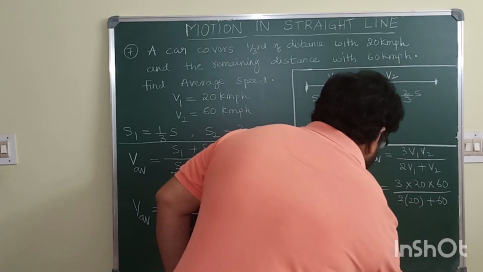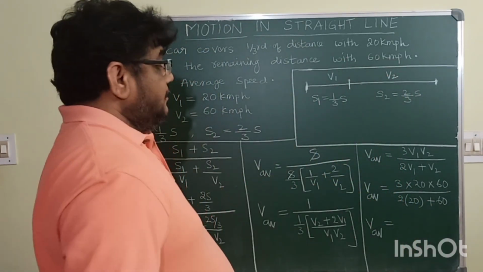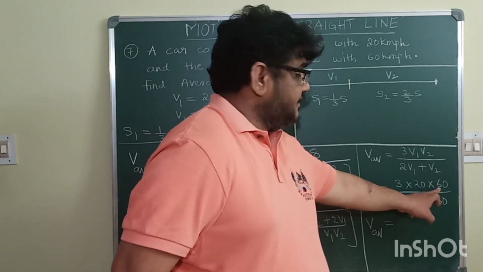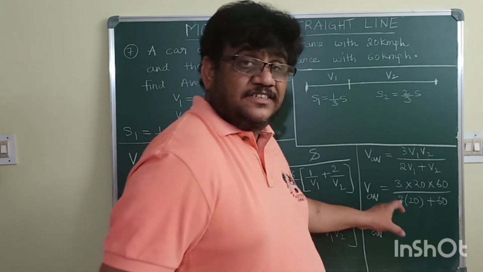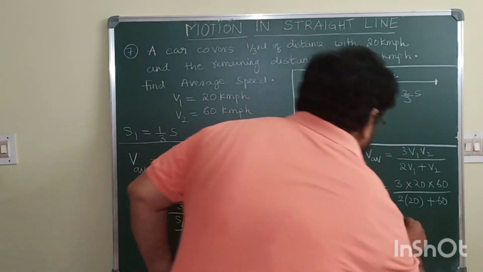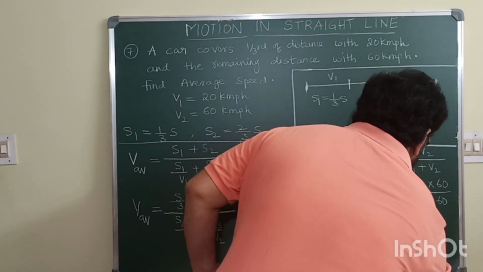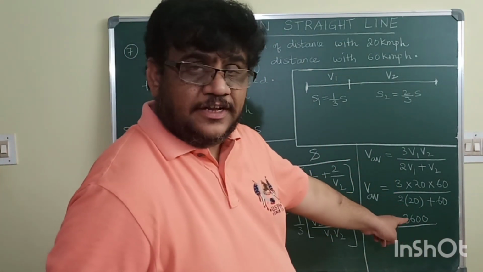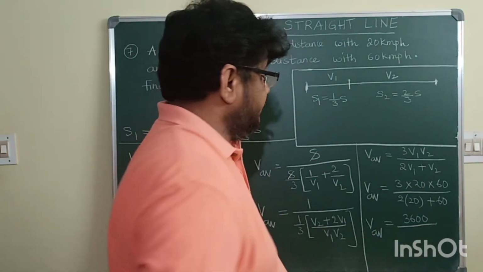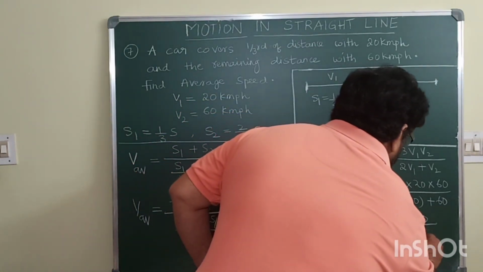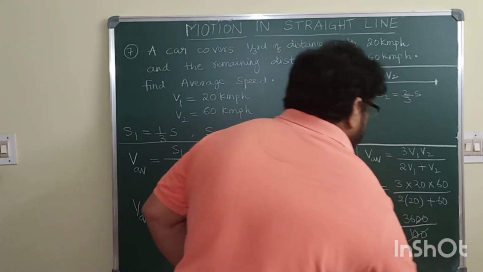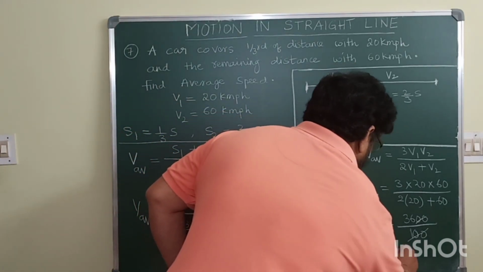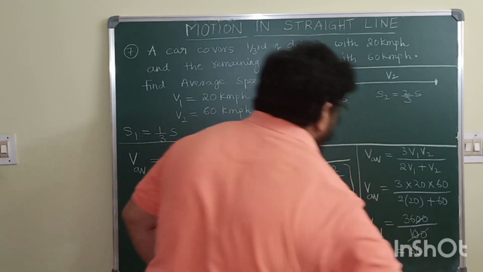So V average is equal to 3 2s are 6, 6 6s are 36. It becomes 3600 in the numerator. So 3600 whole divided by 2 into 20 is 40, 40 plus 60 is 100. So 100 will cancel this 36 times. So V average is 36.